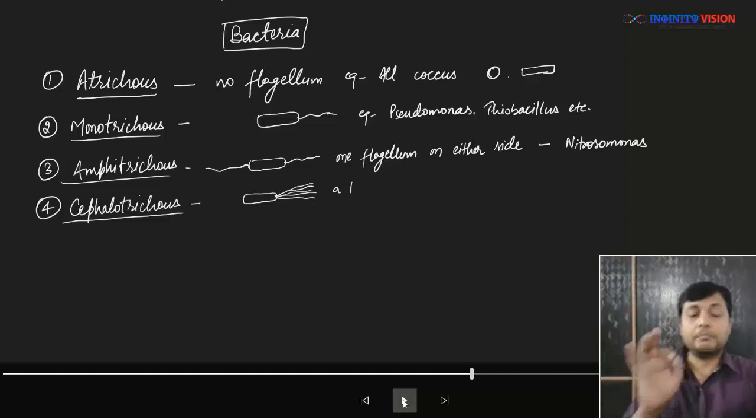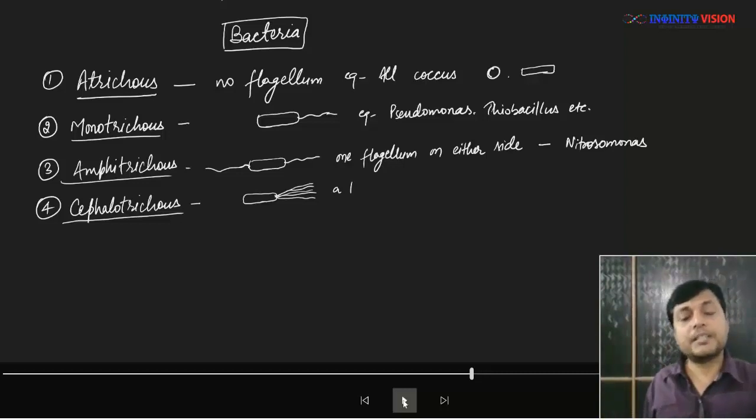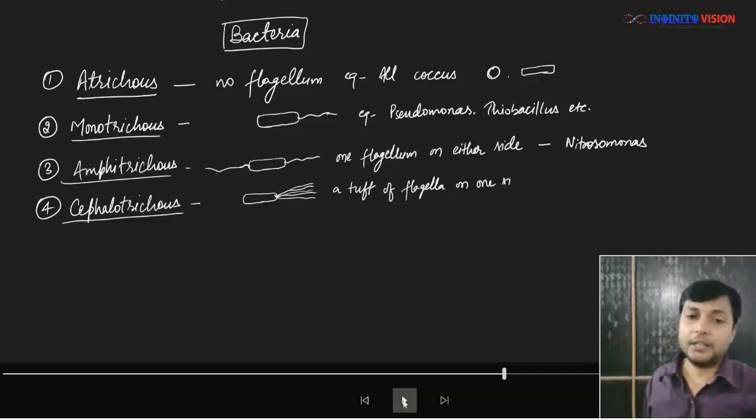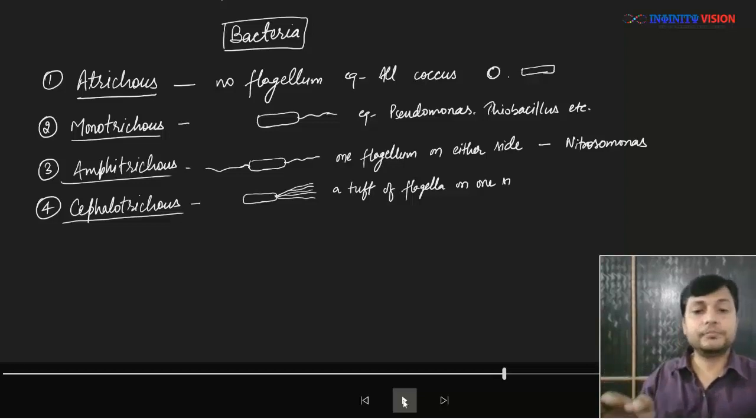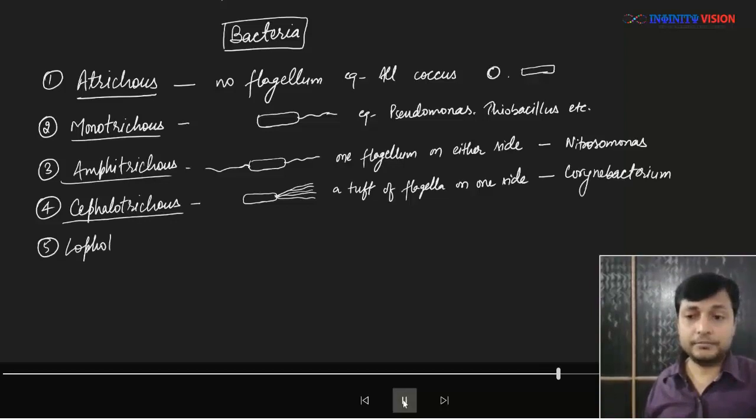Now, what if instead of one flagellum at one end, there is a bunch of flagella on one side of the bacteria? Then such condition is called cephalotrichus. The bunch of flagella is also known as a tuft of flagella. Tuft is bunch. So if there is a tuft of flagella on one side, such bacteria is known as cephalotrichus. The example is Corynebacterium.